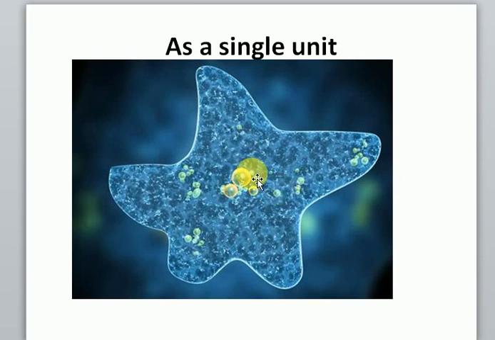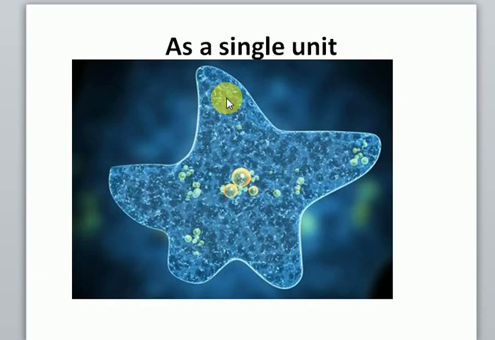As a single unit, this is an amoeba that has lots of organelles. Just a few are shown here. Now that means that we should know that an amoeba can carry out all life functions, talking about the characteristics of living things. It can respond, it can move, it can respire, it can feed, that's nutrition and the likes.